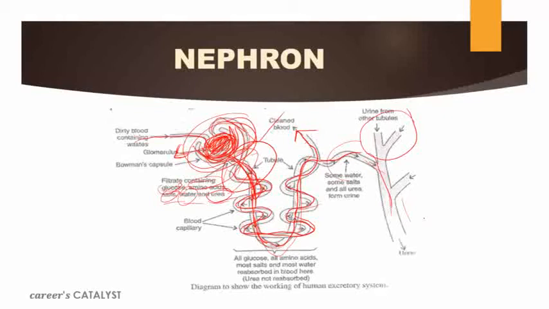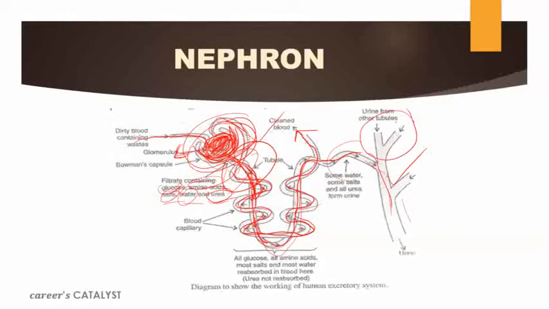So this is the process of filtration of blood inside the nephron. The nephron is considered the excretory unit. Why? Because the process of filtration occurs here. As we can see, the dirty blood comes here. Now this glomerulus, made up of selectively permeable membranes, helps to filter the blood, and the blood cells pass on from here. The waste material like urea will be collected in the urinary tubule, but the required material filtered here, that is glucose, amino acid, salt, and water, will be reabsorbed via these walls.